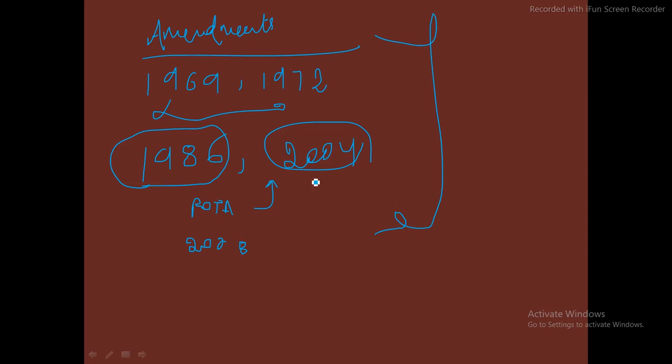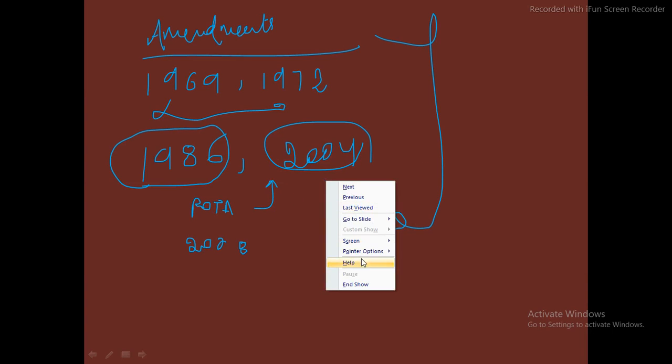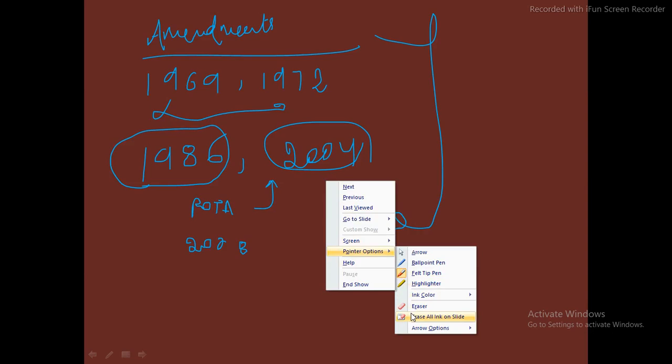Now I will discuss why there were the amendments in UAP and what was the amendment. Okay, so first of all, the 1967 amendment. It was basically related to who could be declared by the government of India as a terrorist.